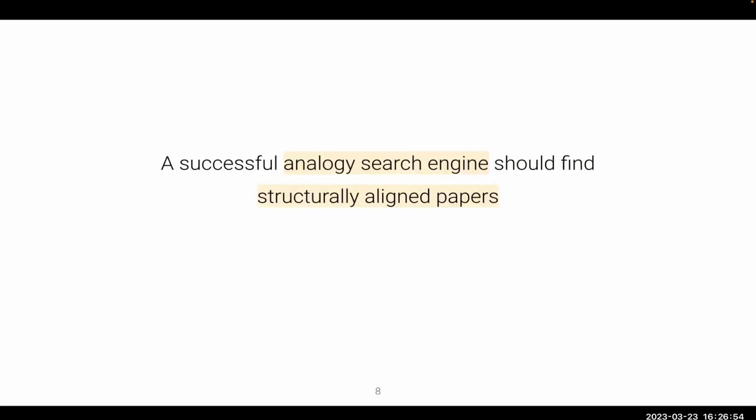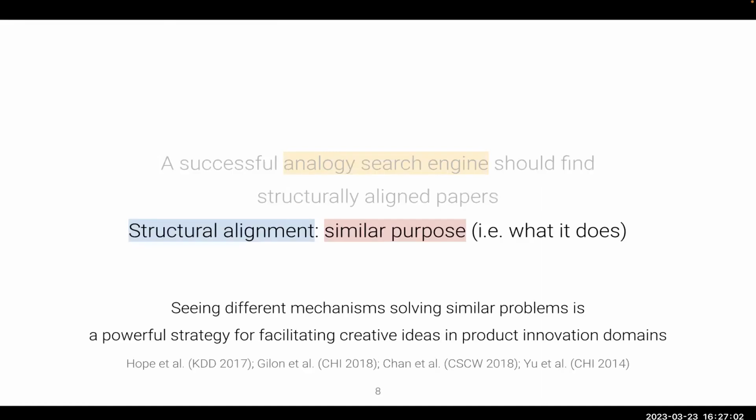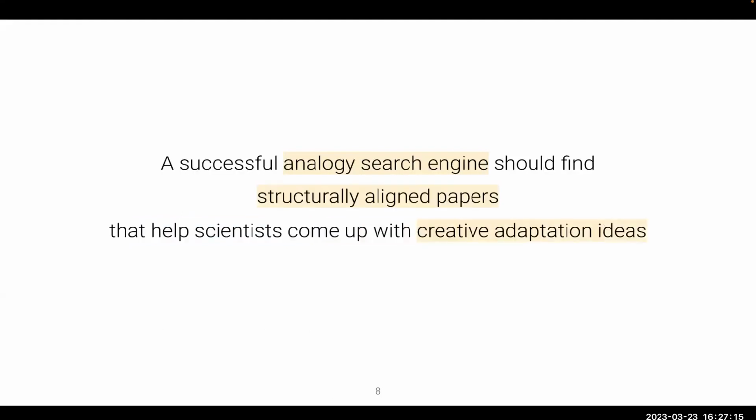Given these difficulties, we thought a successful first step towards supporting analogical inspirations in science was to build an analogy search engine for sciences that finds structurally aligned papers, specifically papers that match on similar purpose as the query. Matching on the purpose and diversifying by mechanisms was previously shown to be a powerful strategy for facilitating creative adaptation in products and help scientists basically come up with creative adaptation ideas using the search results.